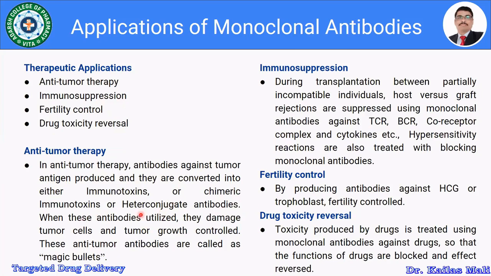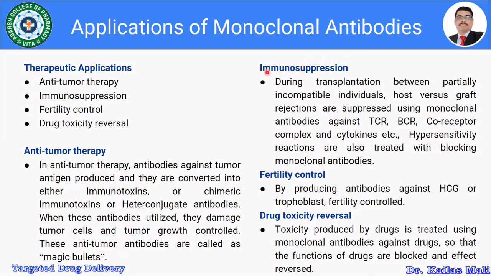When these antibodies are used, they damage tumor cells, and tumor growth is controlled. These anti-tumor antibodies are called magic bullets.